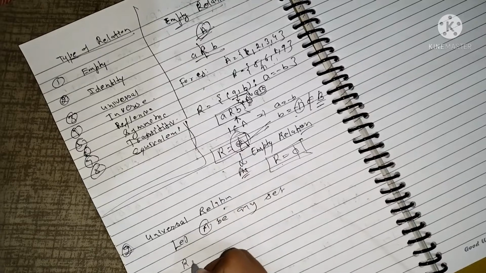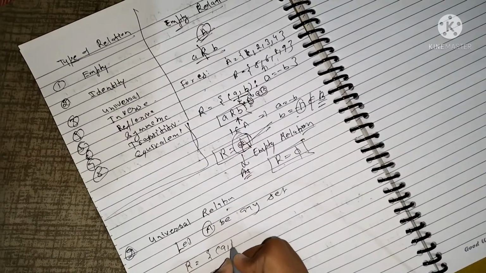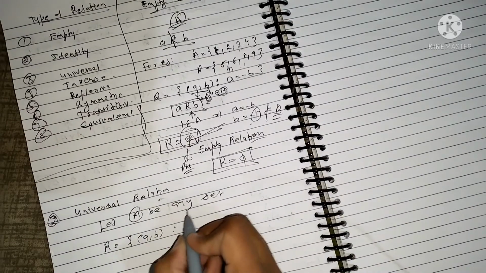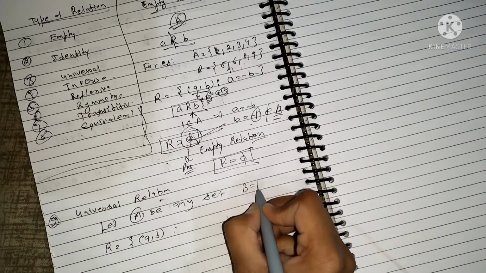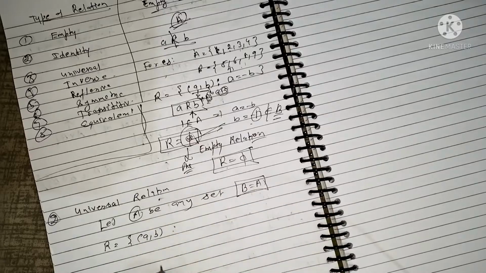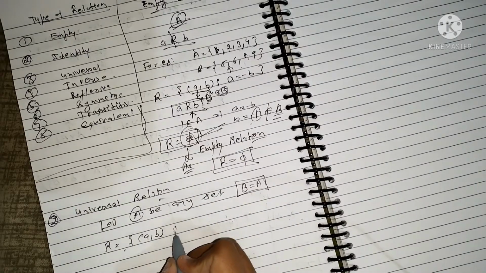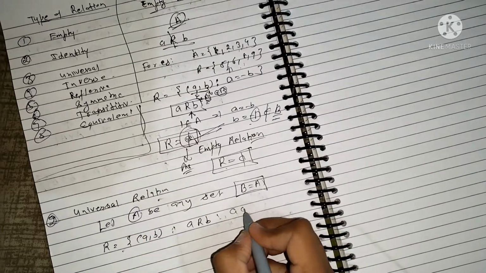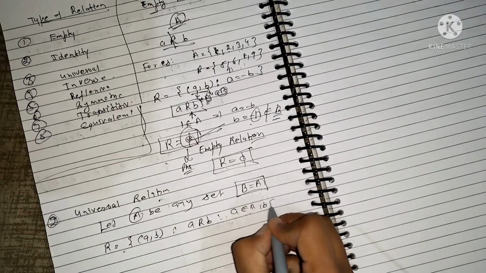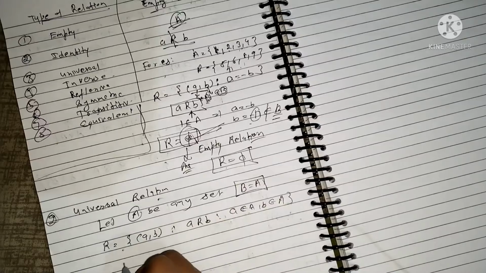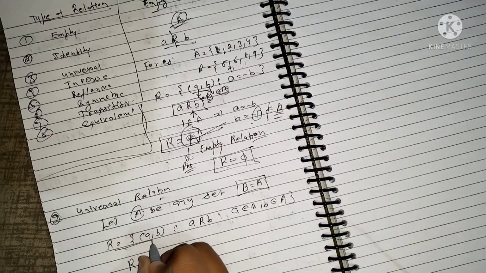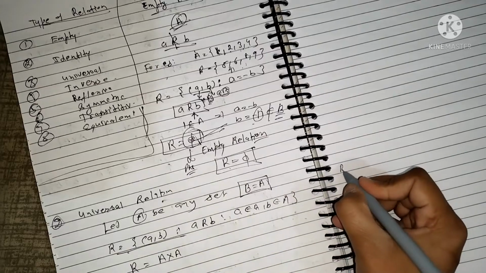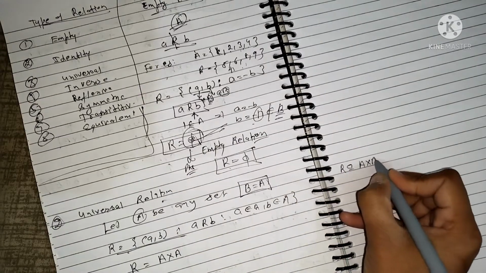If we define a relation R from A to B, at the place of B, you can also consider A itself. So (a, b) such that a is related to b, where a belongs to A and b belongs to A. If this relation is equal to A cross A, as we already saw, the relation is a subset of A cross B.